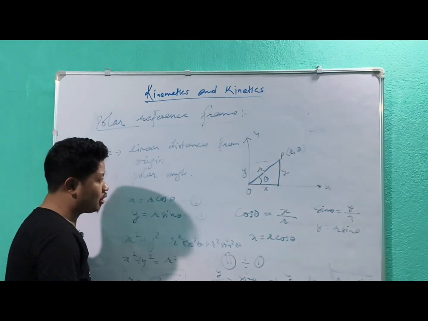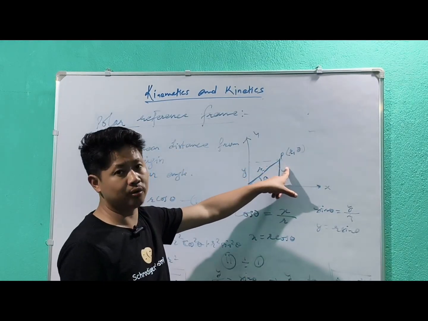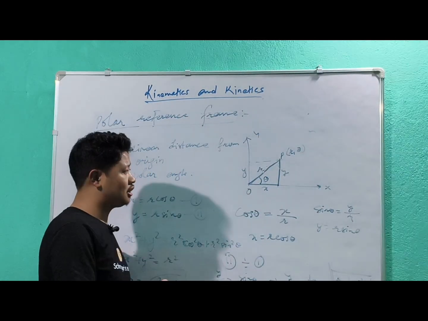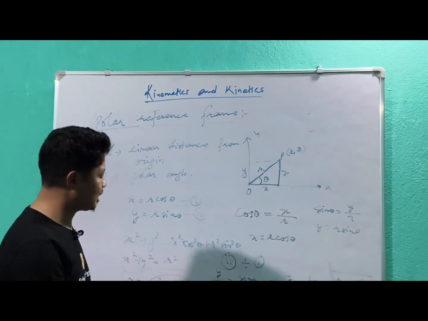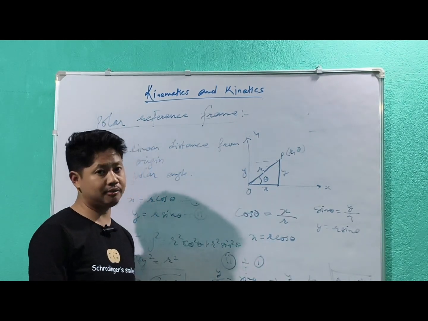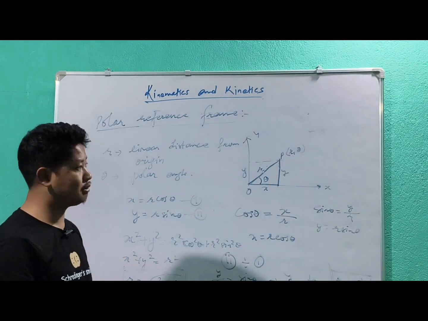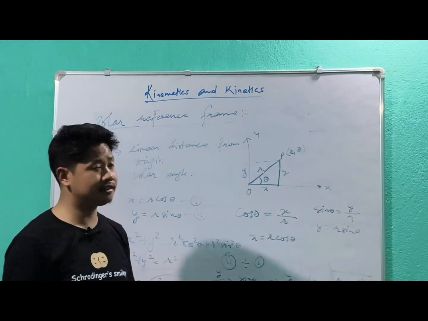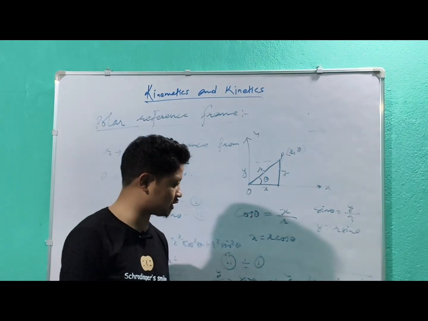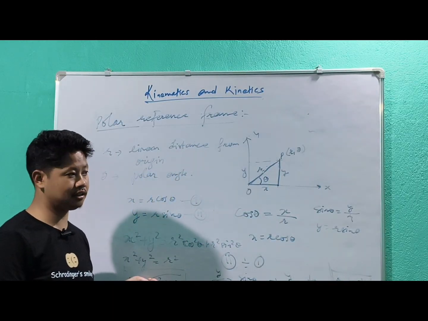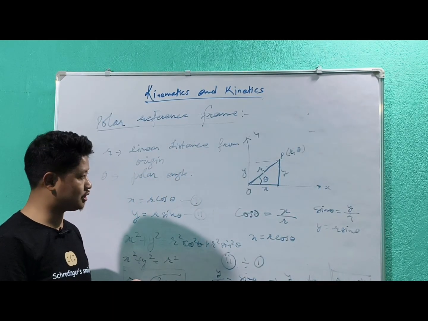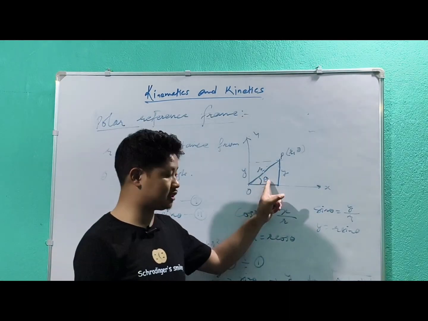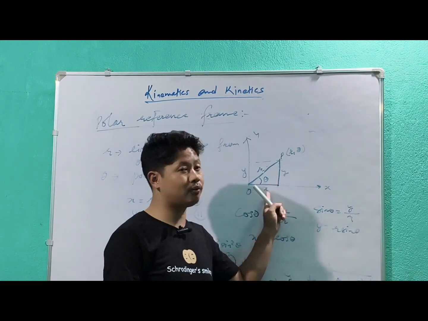How do you find that? By using polar coordinates. If you use the polar reference frame, you can also find the position of the object at a particular instant. So it is not that every time you have to use the Cartesian reference frame only. If you know the distance from the origin and the polar angle, you can easily find the position of the object. For that you have to find the position from the center. Number one, r is equal to the square root of x square plus y square. Another one is the polar angle, theta is equal to tan inverse y by x.